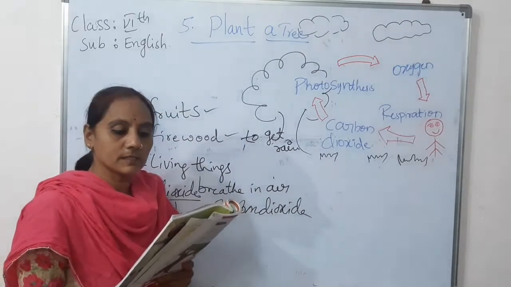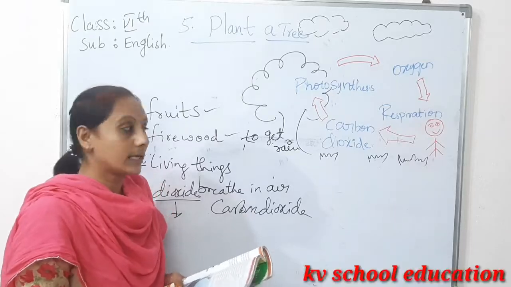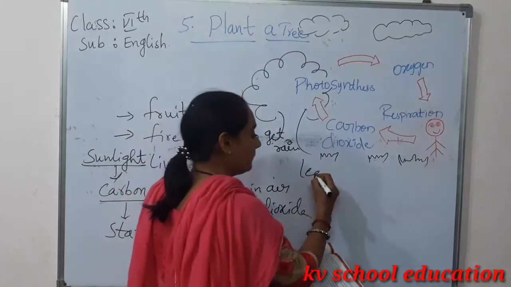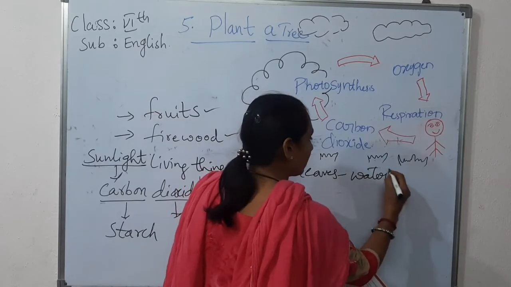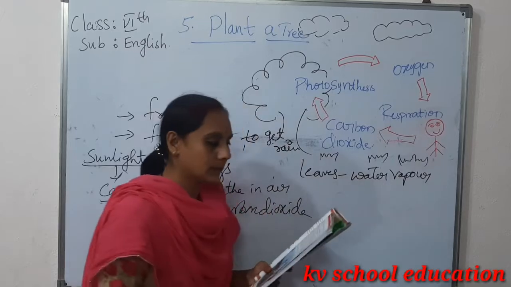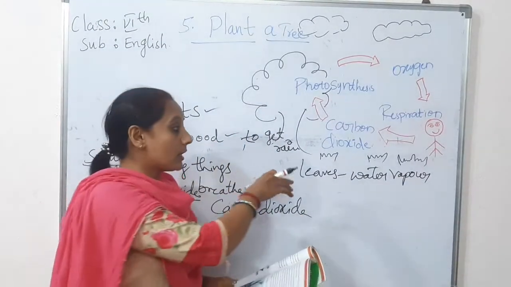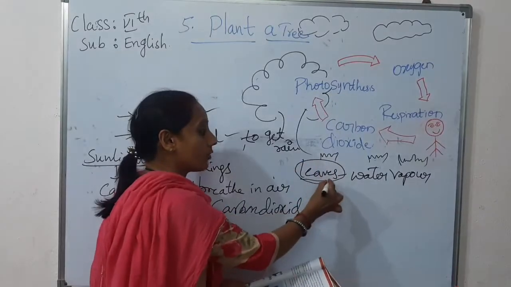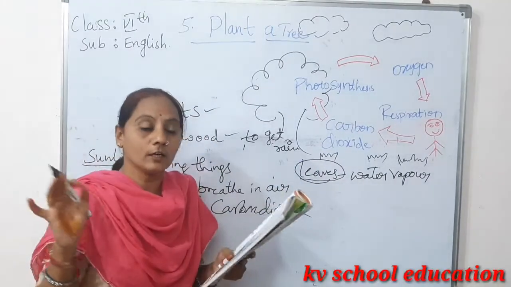The leaves of trees breathe out a lot of water vapor into the air. What will the leaves give? Leaves will give water vapor into the air. This makes the air cool. When the leaves are giving water vapor, how will the air be? It will be very cool.